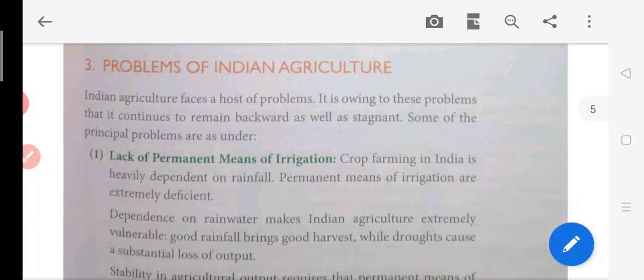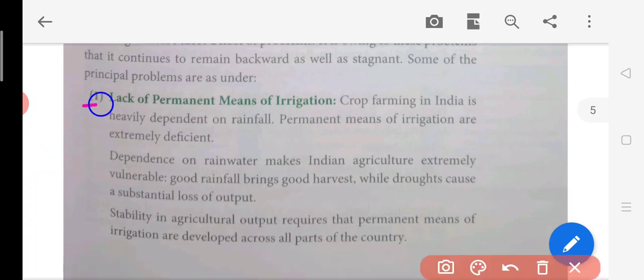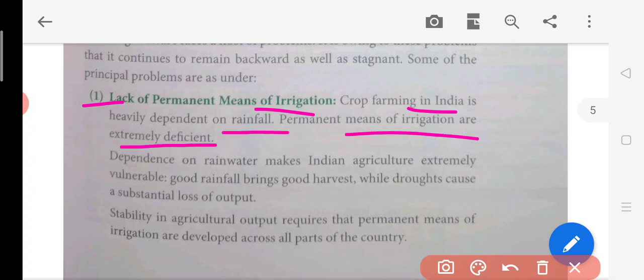Now, what are the problems faced by Indian agriculture? We are going to discuss this one. Here, lack of permanent means of irrigation. Crop farming in India is heavily dependent on rainfall. Permanent means of irrigation are extremely deficient. Already the rainfall problem is there in India, and there are very few irrigation facilities. It is very less. So dependence on rainwater makes Indian agriculture extremely vulnerable.